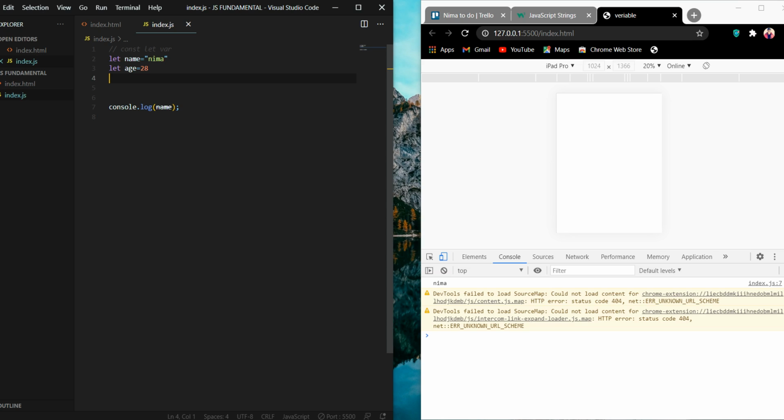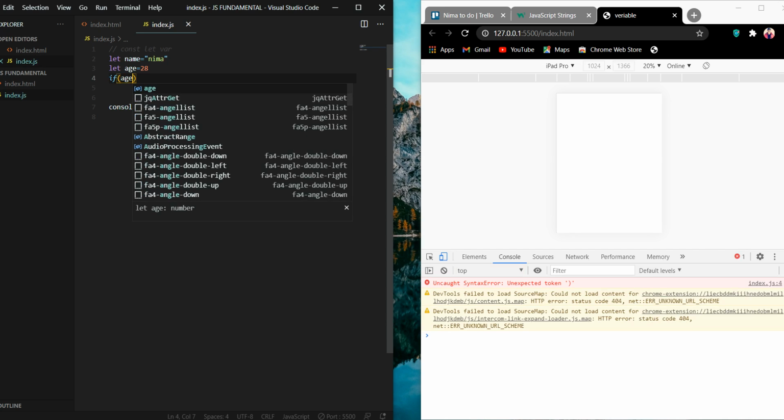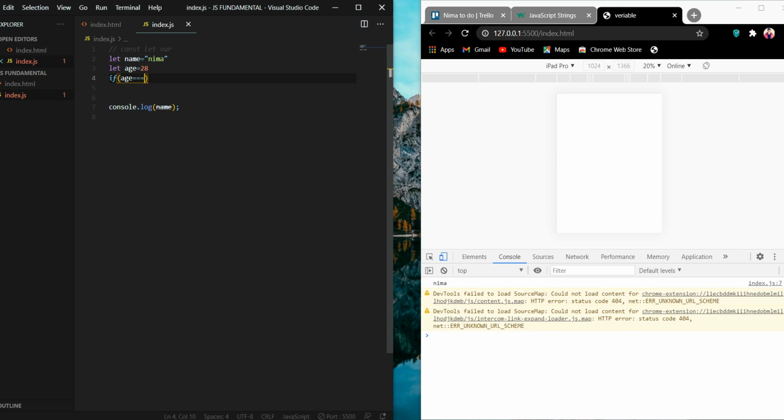If is for conditions. I'm going to tell you about this in the future. For example, I'm going to say if age equals. If you use equals, it means both the value of the age and the data type of that.